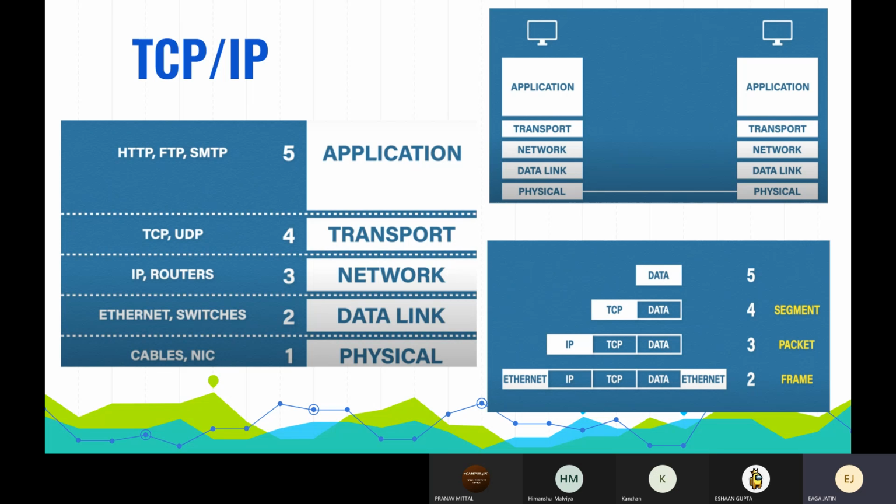Thankfully, this is not that much different from the OSI model, so it is easier for you to get into it. There are 4 or 5 simple layers here: application, transport, network, data link, and physical.